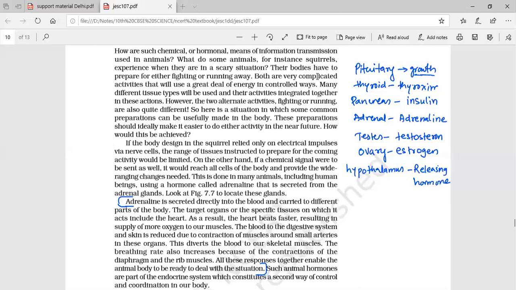The next one, below the pituitary, is the thyroid gland. The thyroid gland secretes thyroxine hormone. Thyroxine is a compound of iodine, so for thyroxine secretion, iodine is very important because thyroxine is made from iodine. If the iodine is not there, how can that chemical be formed? It cannot be formed. So iodine is a very important factor for the secretion of thyroxine.